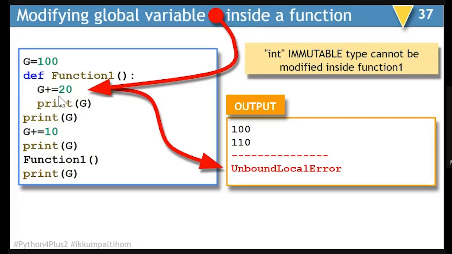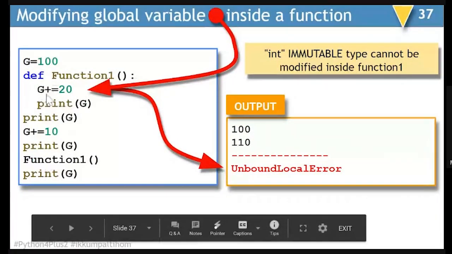Reason of that is for this g should exist as a mutable parameter, mutable variable. As g is not a mutable variable inside the function, it is not going to allow you to modify. And that is why you will get unbound local error. If it would have been a mutable parameter, it would have been allowed. But as it is an immutable parameter, it will not be allowed. And that is why as soon as you try calling function 1, very first statement of function 1, it will show unbound local error.